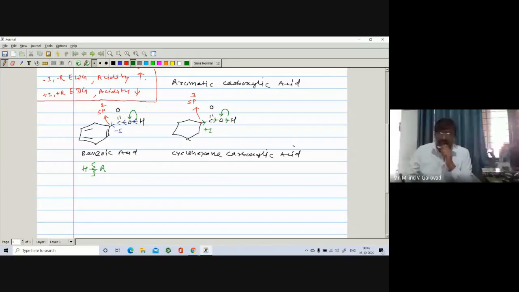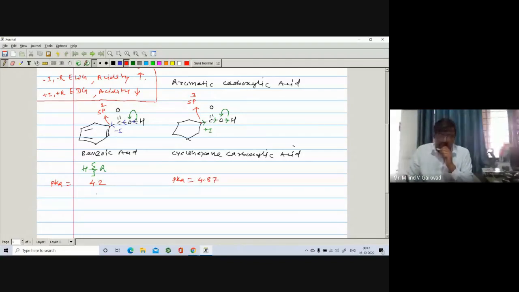That's why benzoic acid is found to be more acidic as compared to cyclohexane carboxylic acid. If you see the pK values, even though there is no need to remember them, suppose they give the pK value of benzoic acid as 4.2 and of cyclohexane carboxylic acid as 4.87.